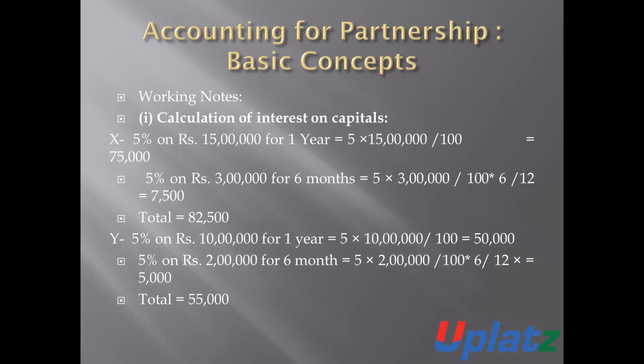And 5% on the capital which is introduced in the month of October, means for the period of 6 months. 2 lakh rupees capital introduced at 5% for the period of 6 months will be 5,000 rupees. Then the total amount of interest on capital in the case of Yasmin is 55,000 rupees.